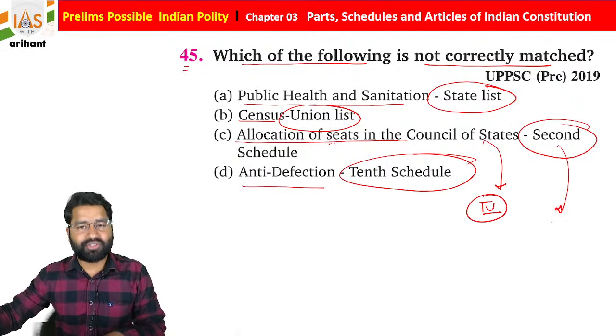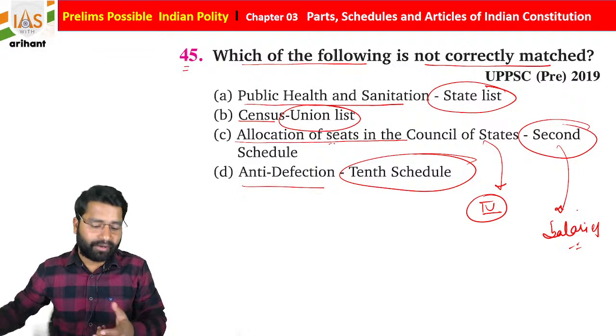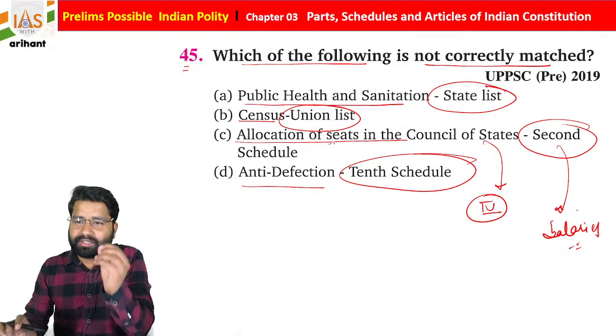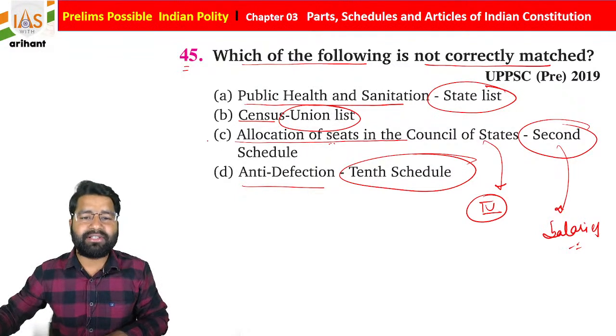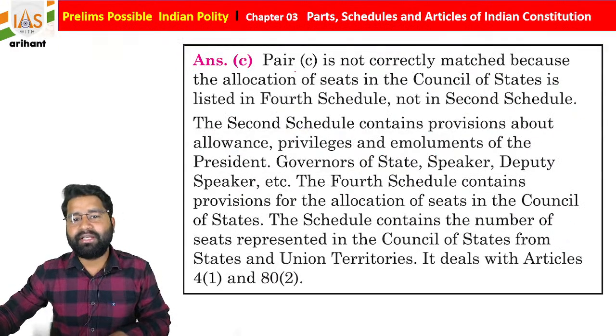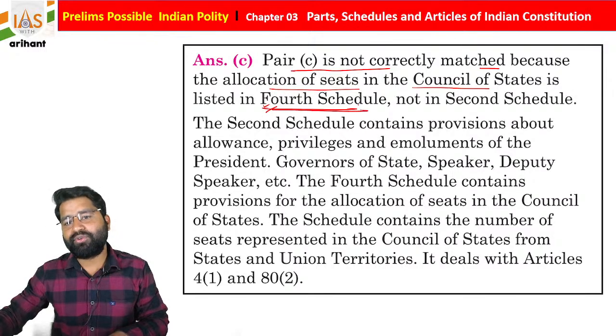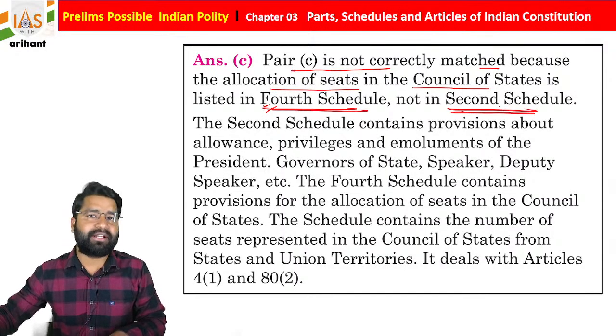Under the second schedule, as we already discussed, there is a provision for salaries. So these types of questions are very easy and you can easily solve them. Option C is going to be correct. Pair C is not correctly matched because allocation of seats in the Council of State is listed in the fourth schedule of the Indian Constitution, not in the second schedule.